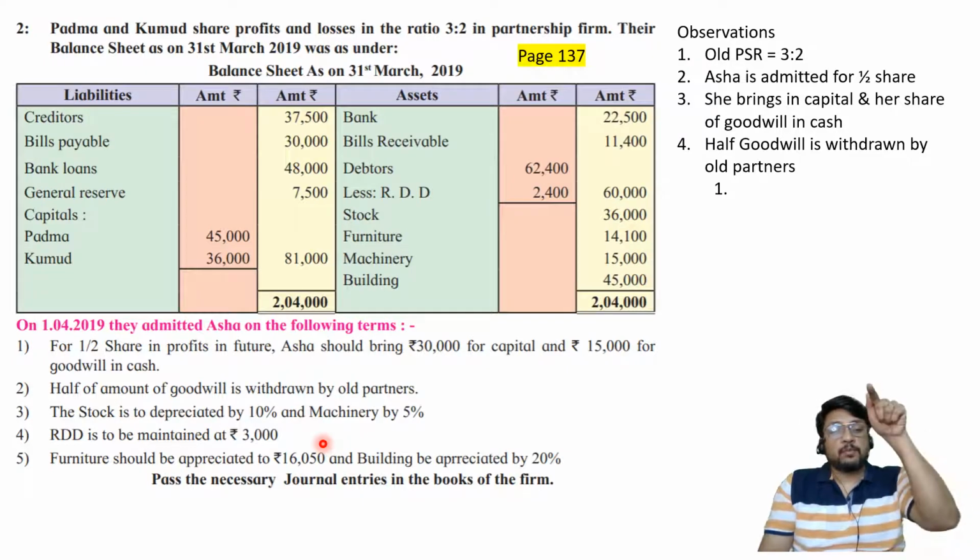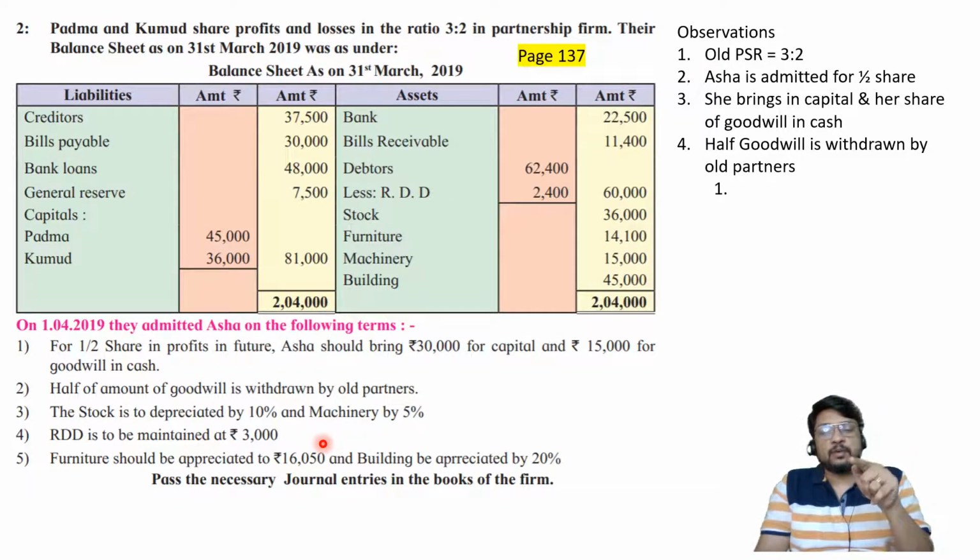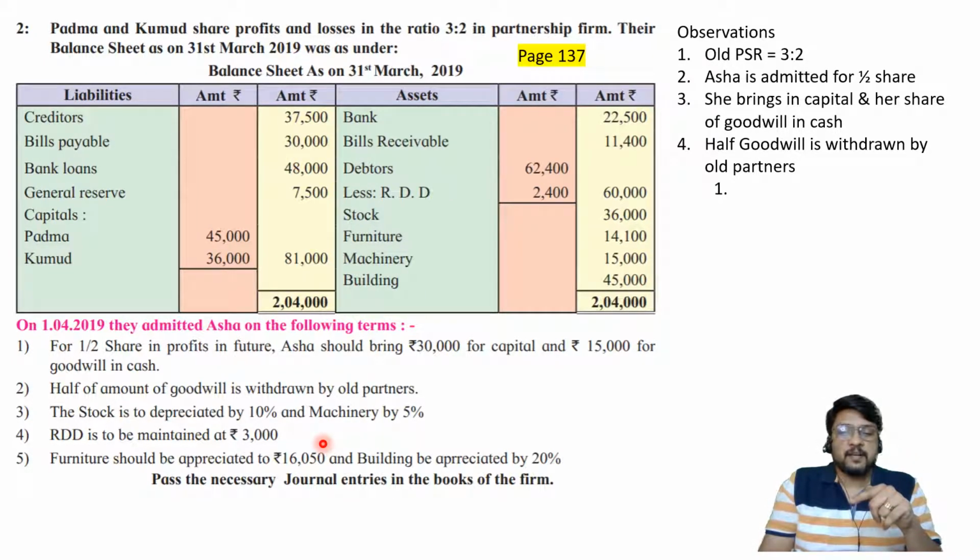So to reach the 3rd floor while standing at 0 floor, the entry should be of 3,000 and the balance should be of 3,000. The entry should be of 16,050 and the balance should be of 16,050. However, if you are already standing at the first floor, then you will have to travel only 2 floors. If you are already standing at 2,400, the entry should be of rupees 600. If you are already standing at 14,100, the entry should be for the difference between 14,100 and 16,050. I think 1950 it must be. I hope everybody has understood the concept.